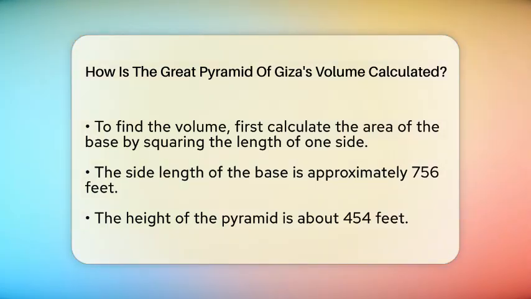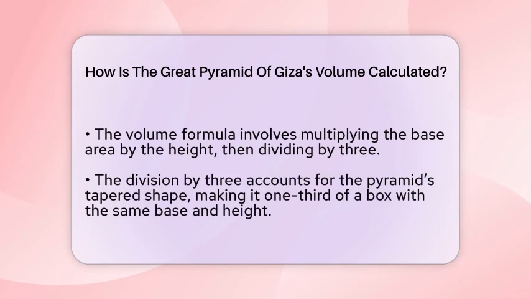This division by 3 is because a pyramid is like a stretched-out, tapered prism. It's exactly 1/3 the size of a box with the same base and height. So the math looks like this. Take the base area, multiply it by the height, then divide by 3.